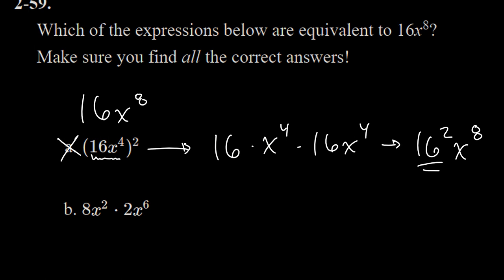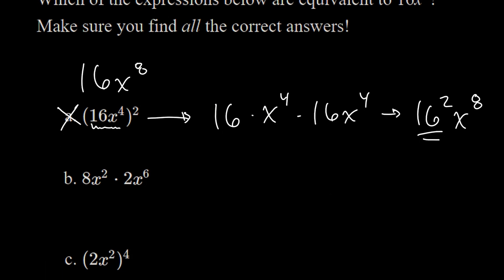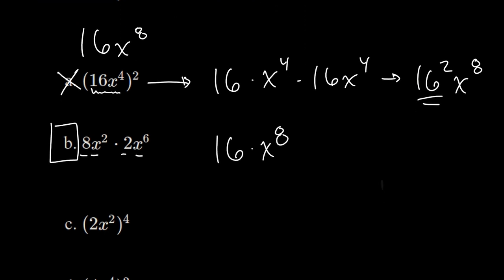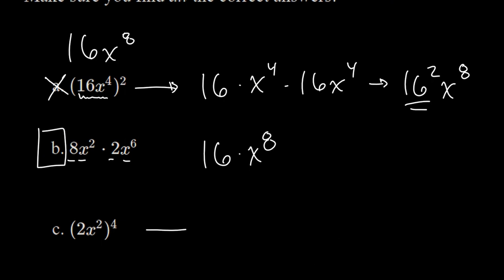If I look at B, I can see there's four things that are being multiplied. Well, there's an 8, and then there's 2 factors of x, and then there's a 2, and there's an additional 6 factors of x. 8 times 2 is 16, and 2 factors of x times 6 more factors of x gives me a total of 8 factors of x. So this is 16x to the 8th. This is definitely equivalent.